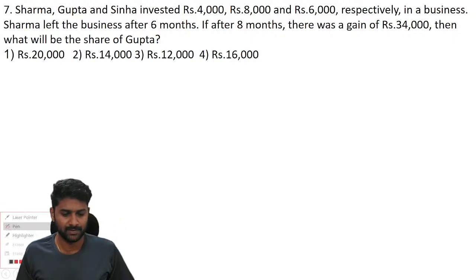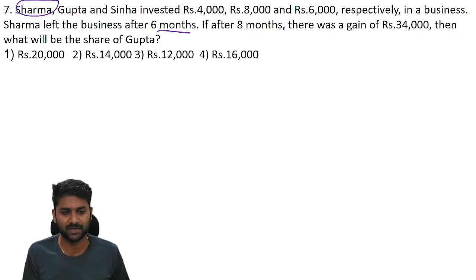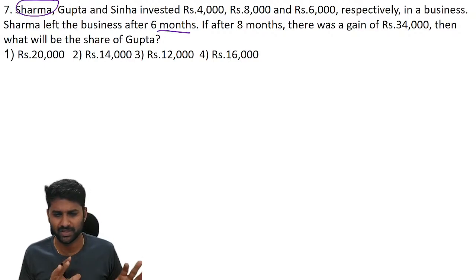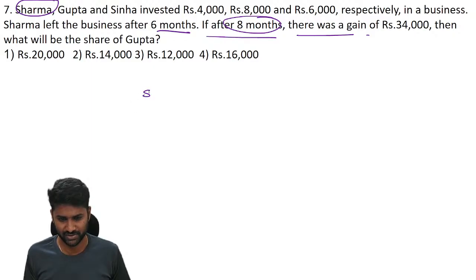Now we have three persons in the business: Sharma, Gupta, and Sinha invested 4,000, 8,000, and 6,000 respectively in a business. And Sharma left the business after 6 months. So Sharma left the business; he was staying for only 6 months. And they clearly mentioned that after 8 months there was a gain in the total business.